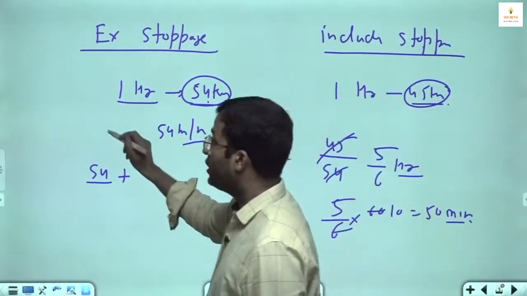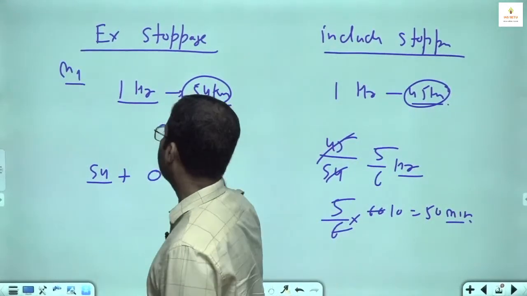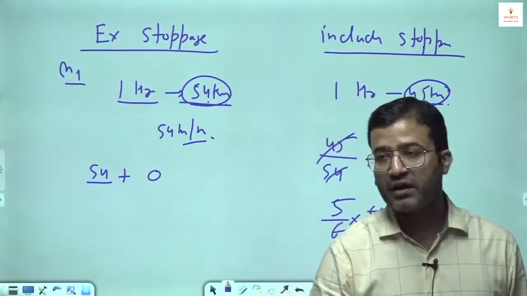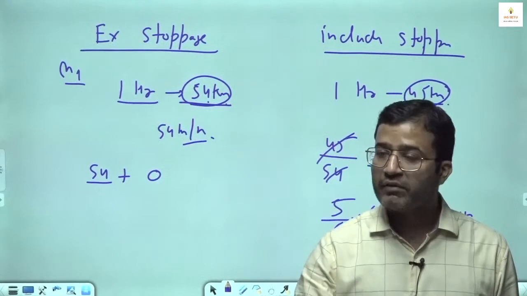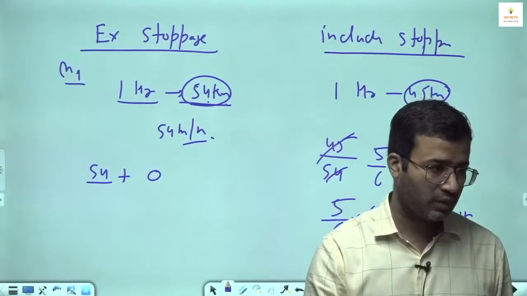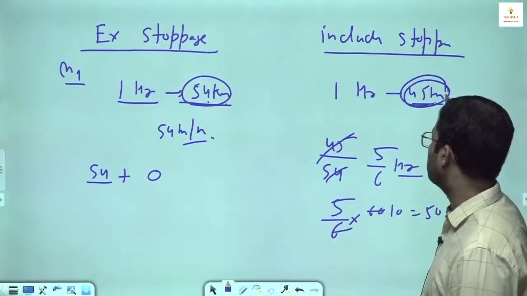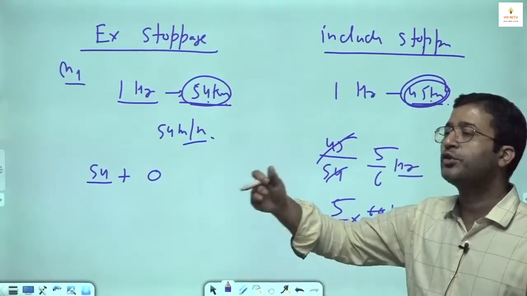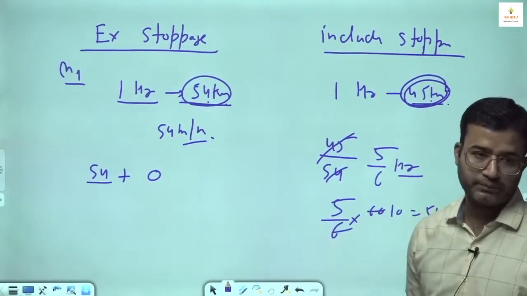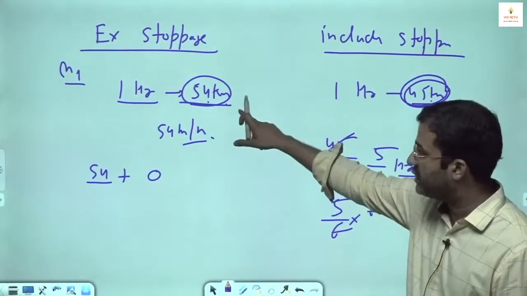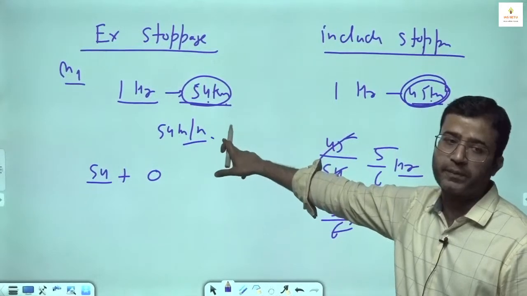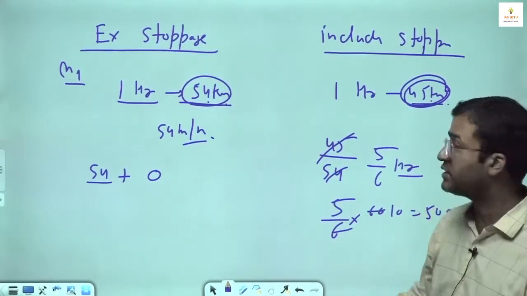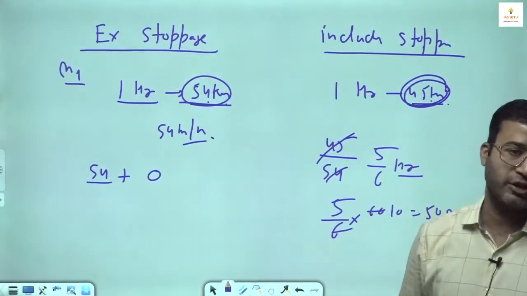Method 1, what is the speed of the bus? 54 kilometers in 1 hour when it is driving, or when the driver is driving the bus. And when stopped, speed is 0. Because of stoppage, we are able to cover only 45 kilometers in 1 hour because we are not continuously driving for 60 minutes. जब drive कर रहे हैं तो इसी speed पे कर रहे हैं. But since there is some time we have wasted because of stoppage, we are able to cover only 45 kilometers.